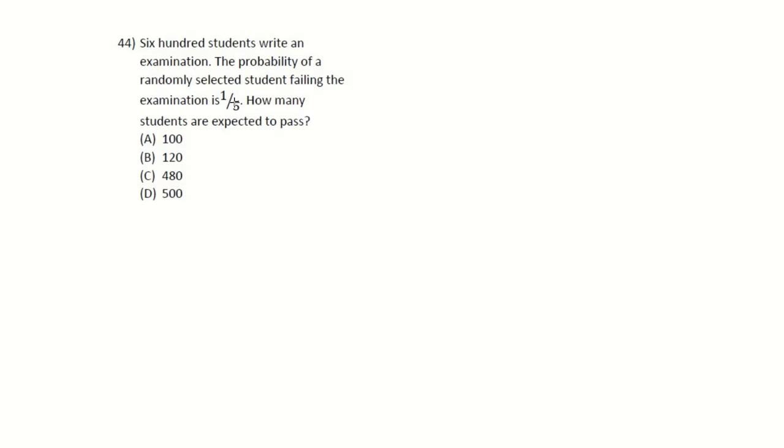Alright, this is our next one. We know that 1/5 fail. They want to know how many pass, which would be 4 out of 5 multiplied by 600, which is equal to 480. Alright, and that is the end of